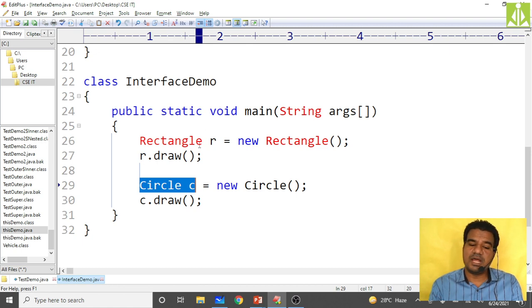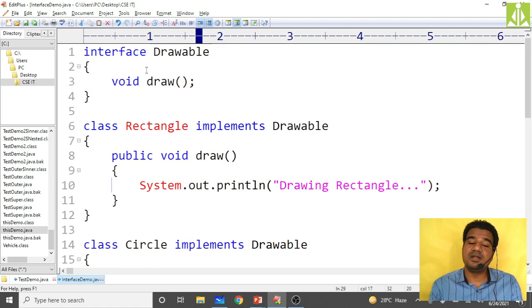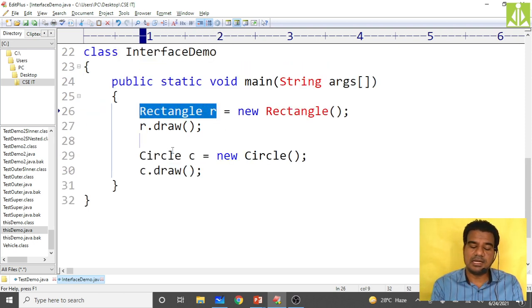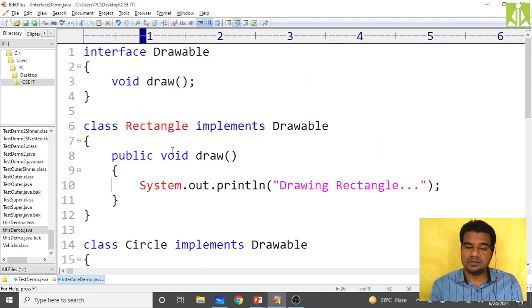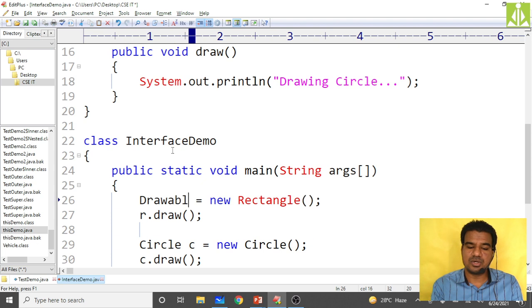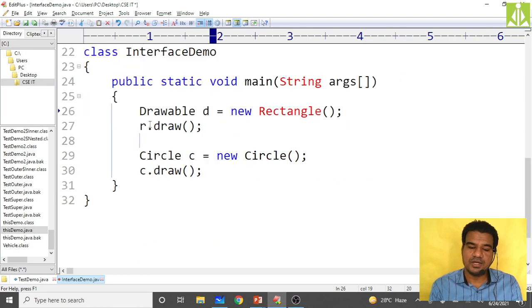So instead of doing like this, I can use the reference of my interface also whenever I am invoking the implemented method. So that I will do over here. What is my reference interface name? That is Drawable. Okay, Drawable D equals new Rectangle. So now D dot draw I can call.